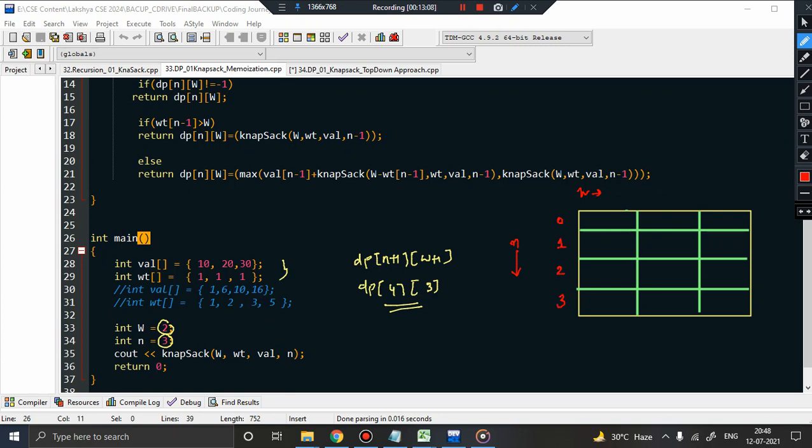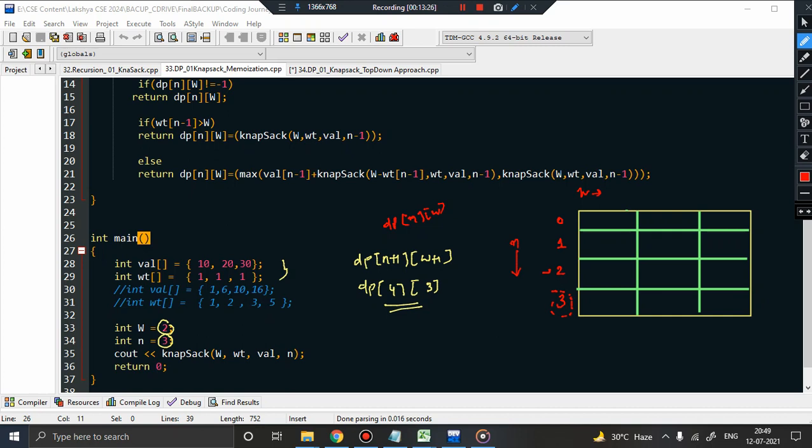Now remember, if I would have used only dp of n and w, the n is 3, then it would stop here only, right? The size of the table should stop till 2 only. But I know that the number of items are 3, so I need this particular value to be there. That is why I am using n plus 1.